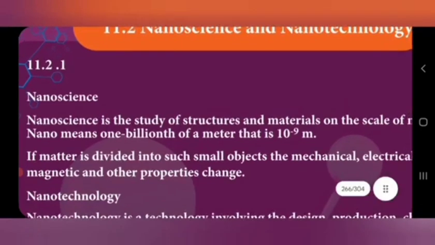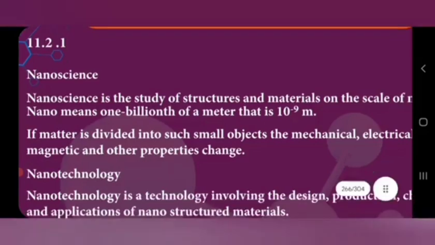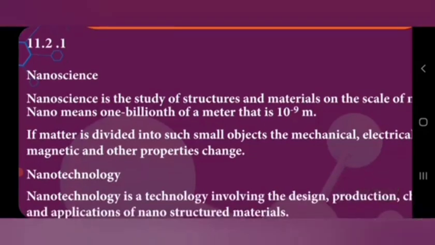So it is a study of structures and materials of very small length, that means 1 billionth of a meter, that is 10 to the power minus 9 meter. The study of such tiny objects, structural materials of 10 to the power minus 9 meter, is called nanoscience. In this lesson, the matter is divided into small objects.